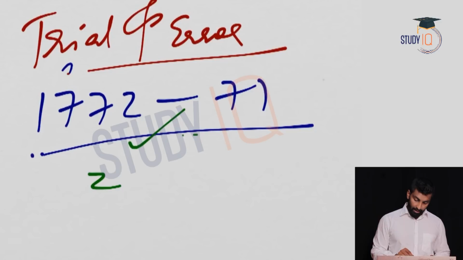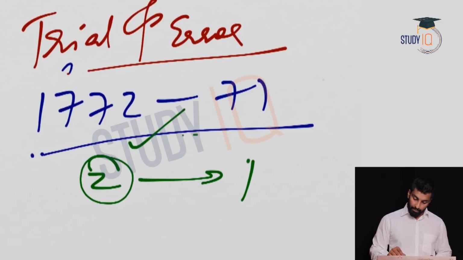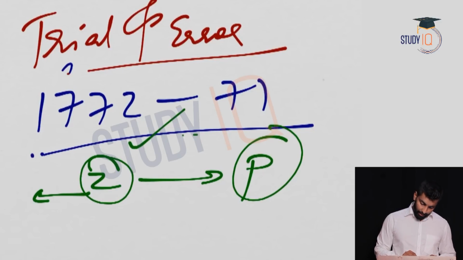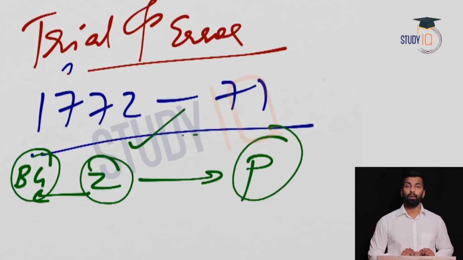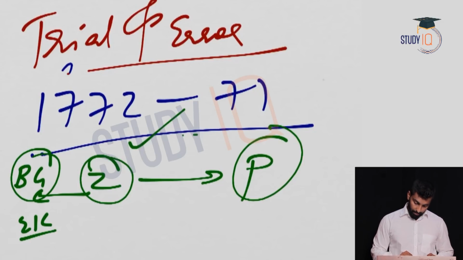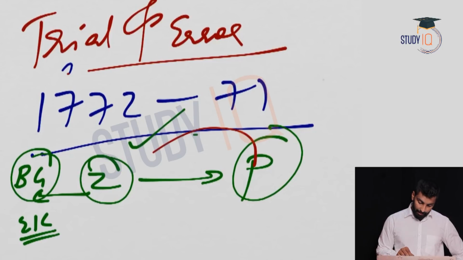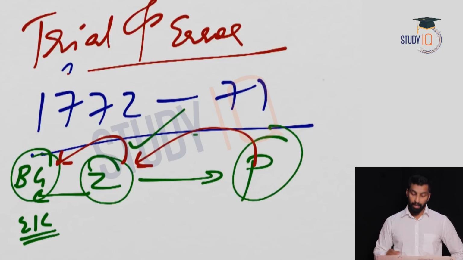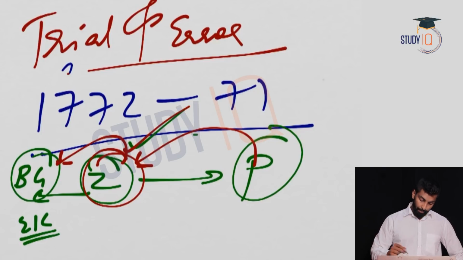The Zamindar is there, he will collect revenue from whom? From the peasant, and he will give it to the British government, or the East India Company. So the revenue is collected from the peasant by the Zamindar and given to the company. How is the Zamindar selected? Through a bidding process, an auction process. And how does it happen? Just like normal, the person who quoted the maximum amount will get the Zamindariship.